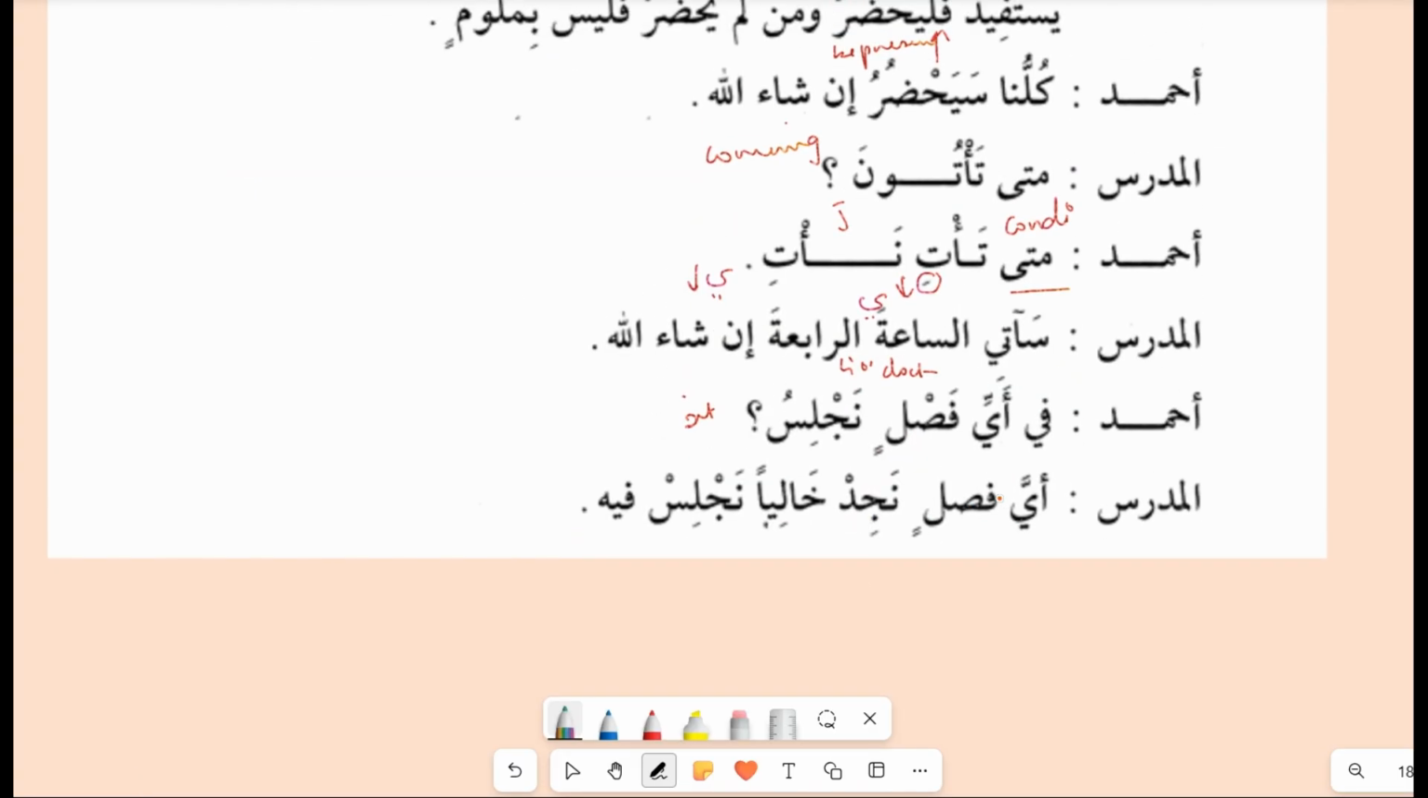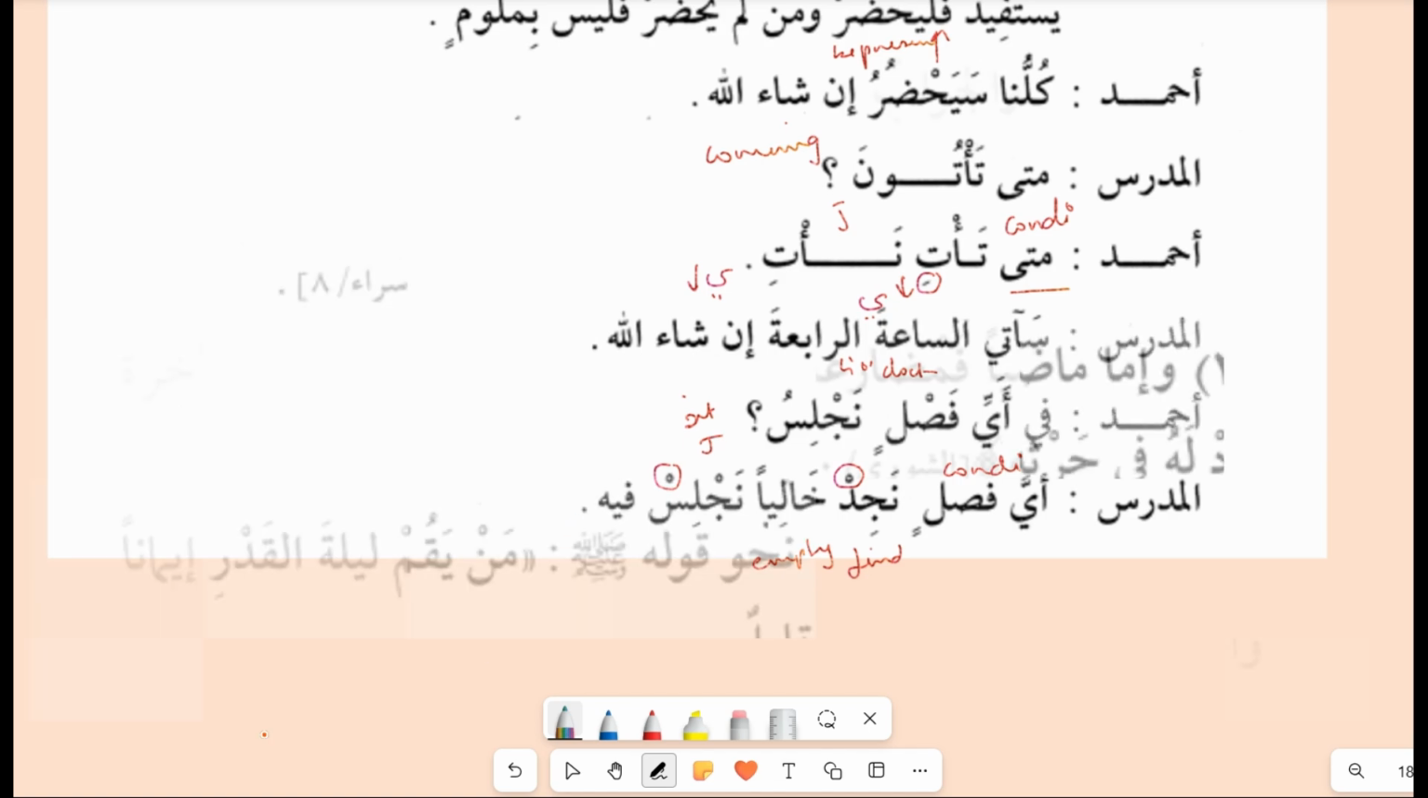Now this is another condition. Any class you find khaliyan, empty, najlis. So this is also a condition. Ayyi faslin najid, this is the condition, and najlis is the jawab. Najlis fihi. So this is how you make a condition and its answer.